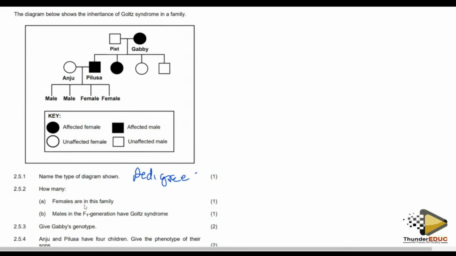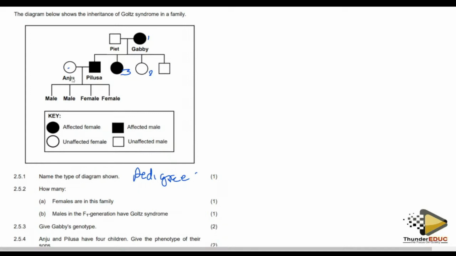How many females are in this family? Remember, circle means a female. It's one, it's two, it's three. What about this one? This one is not a member, it just came to get married.